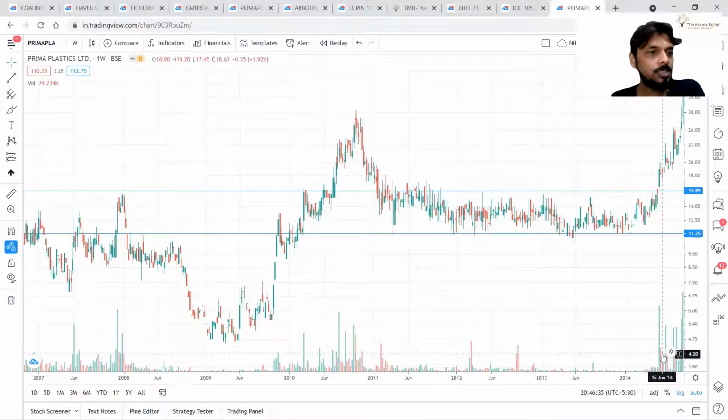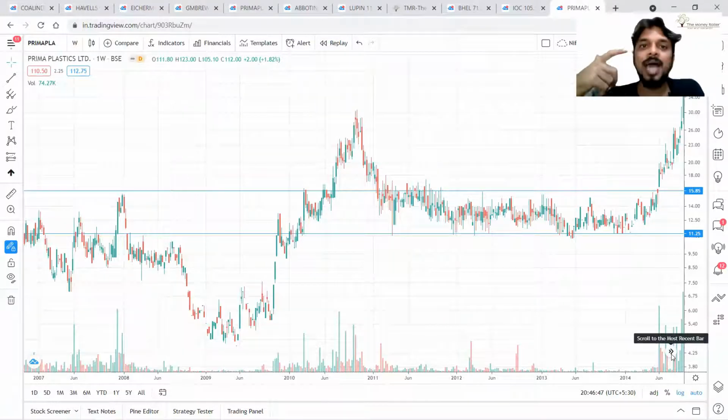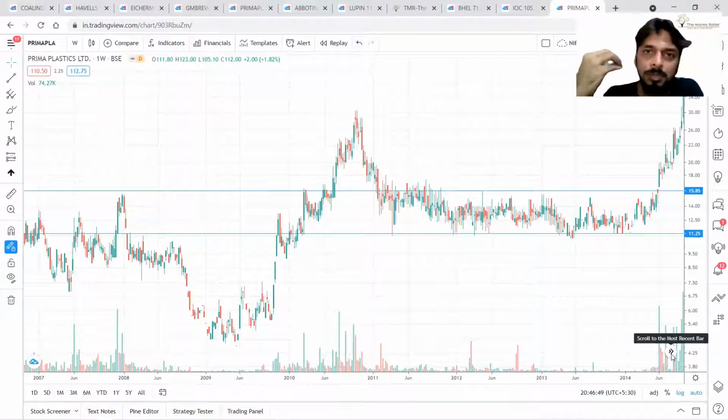2 lakhs, 70,000, 1 lakh. More and more people are entering. Why? Because more people are thinking that something has happened. There may be some news, there may be some structural change, but that has changed the anticipation of traders and investors. Now they are interested. Now they are backing this trend.